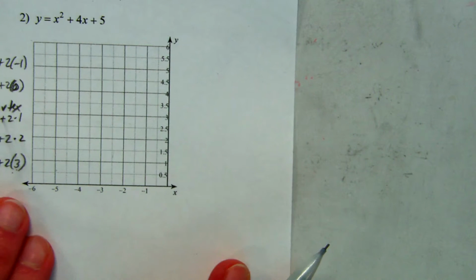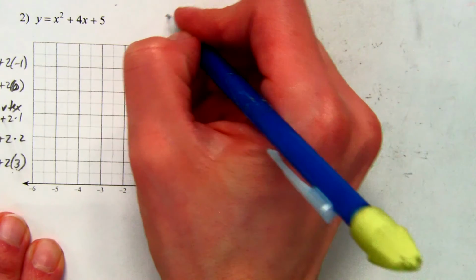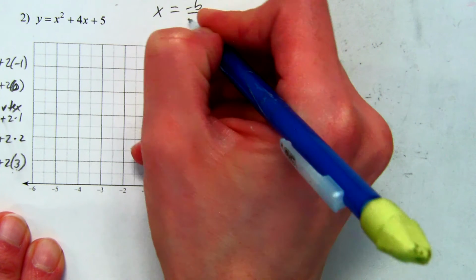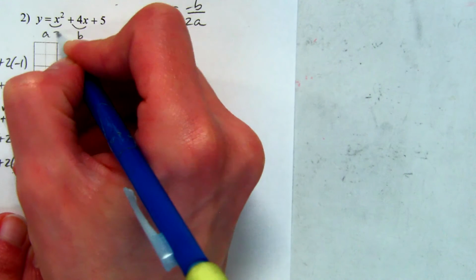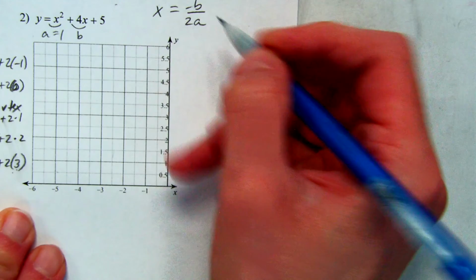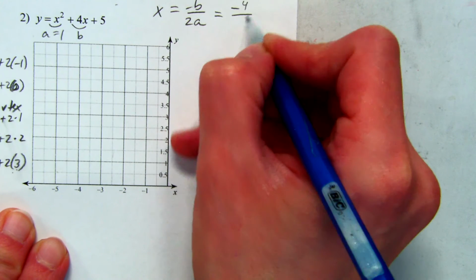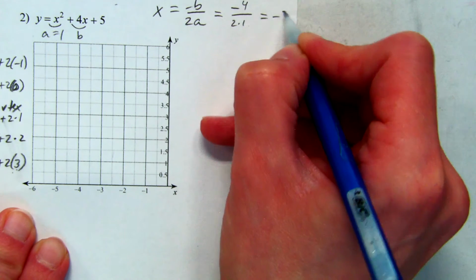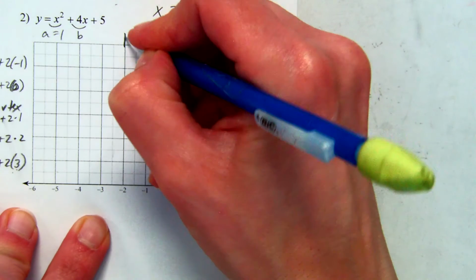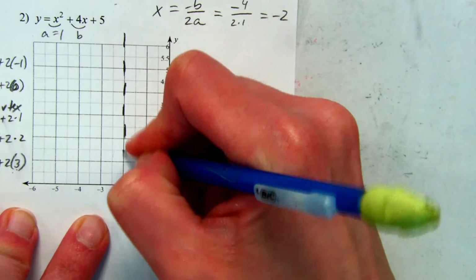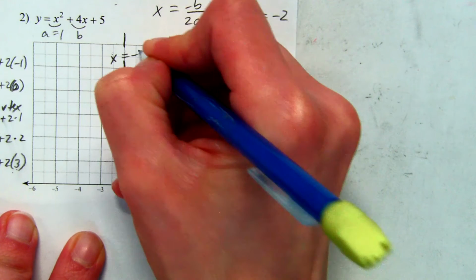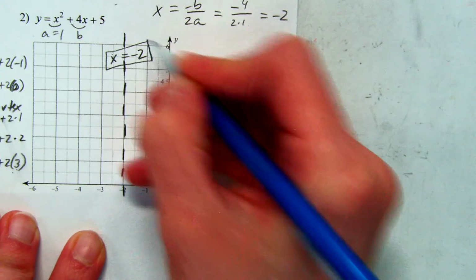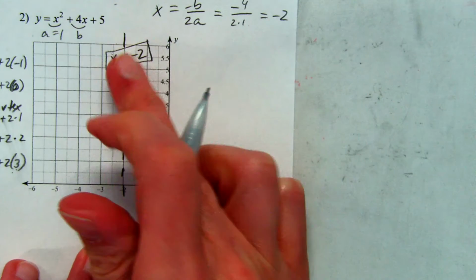Okay, so let's look at number 2. So our first step is just to find that axis of symmetry. X equals negative b over 2a. So b is going to be 4. A is going to be positive 1 because there's no number there. So I'm going to have negative 4 over 2 times 1. So that is negative 2. So that means on the graph, this is my axis of symmetry. So if you just want to write x equals negative 2 as the equation for that line right here on the graph, that'll work. It won't be in the way up there.